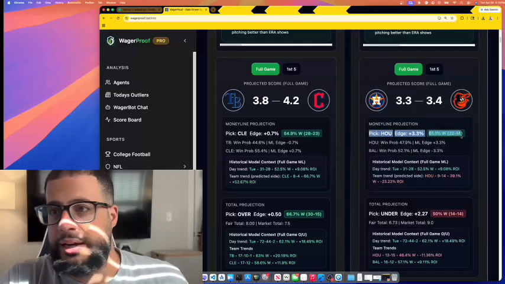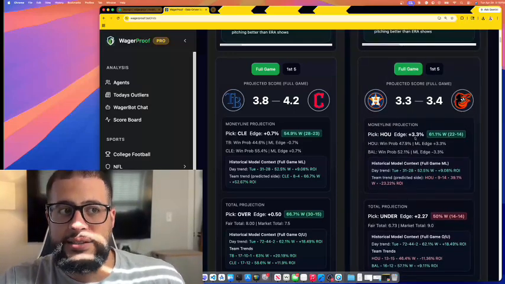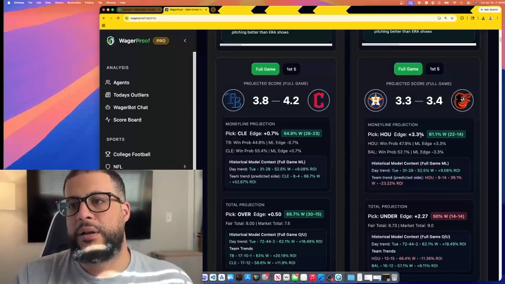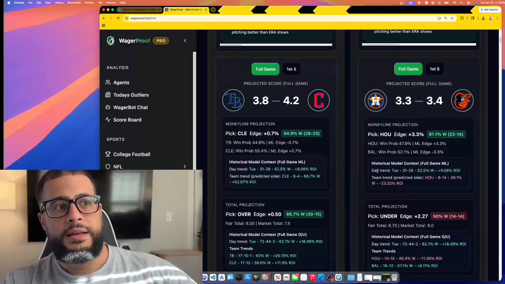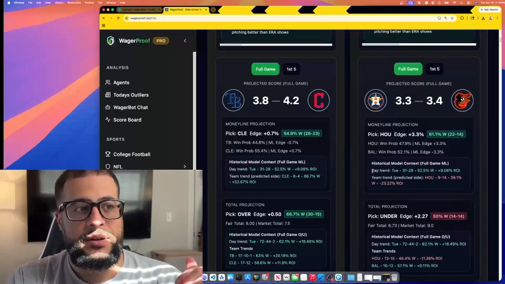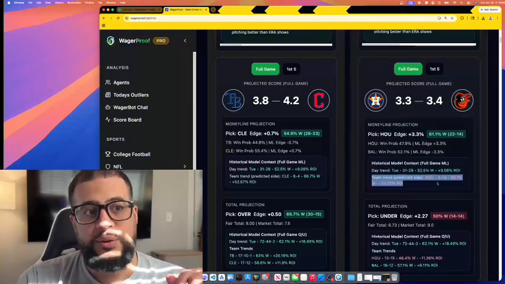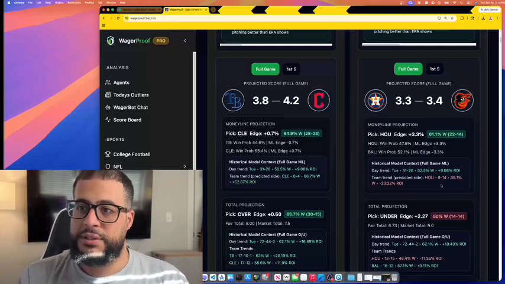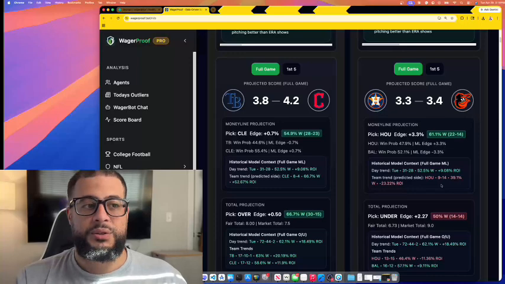So the first one right up here, what I'm highlighting, Houston has the edge. They have an edge of 3.3%, meaning that our model's money line is 3.3% better than the Vegas money line. We're 22-14 in those situations, okay? Day trend, historical model context down here. On Tuesdays, we're 31-28 on full game money lines. That's pretty good. Team trend, we're 9-14 when the model predicts Houston. Not the worst, not great at all though, you know? So it's right in the middle of the road.